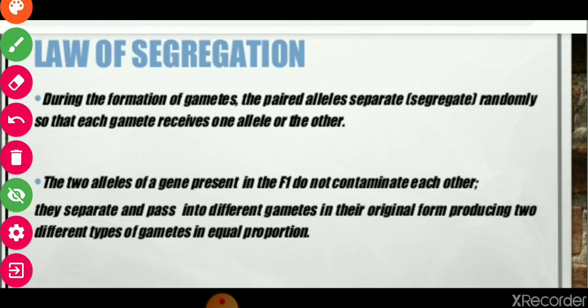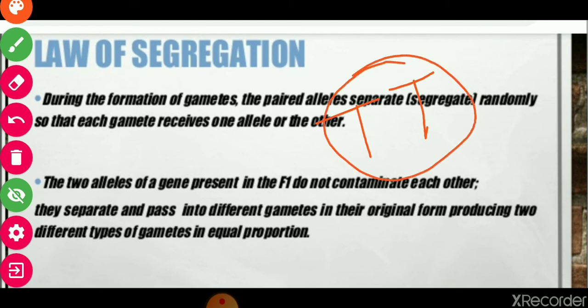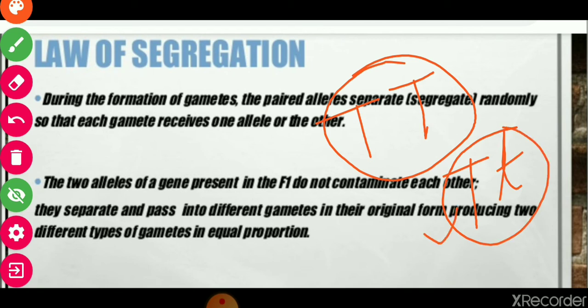Now, the two alleles of a gene present in F1 do not contaminate each other. Again, if these two alleles are present in a plant, this allele does not contaminate the other one.